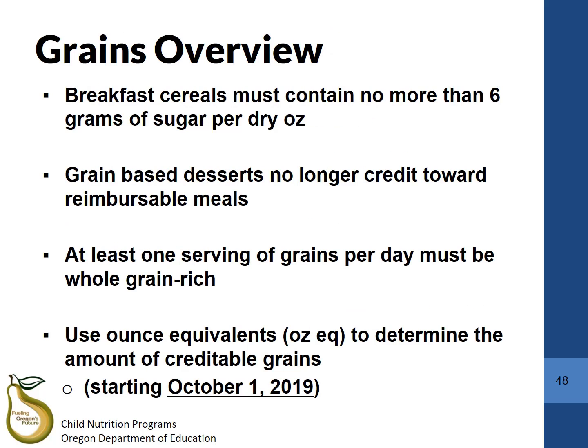In this section, we learned that breakfast cereals must contain no more than 6 grams of sugar per dry ounce. We also learned that grain-based desserts no longer credit towards reimbursable meals. Next, we discussed the new requirement to have at least 1 grain per day be a whole grain-rich item. And finally, we briefly looked at ounce equivalents, which will be used starting October 1st, 2019. The next section will be on additional changes to the meal pattern.